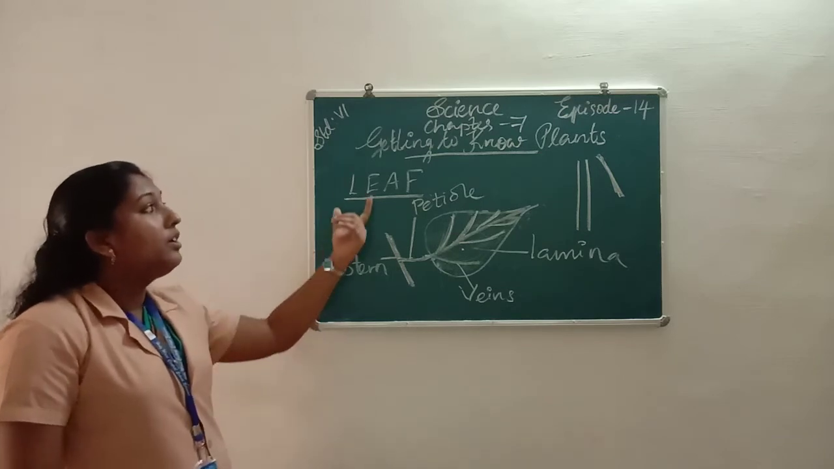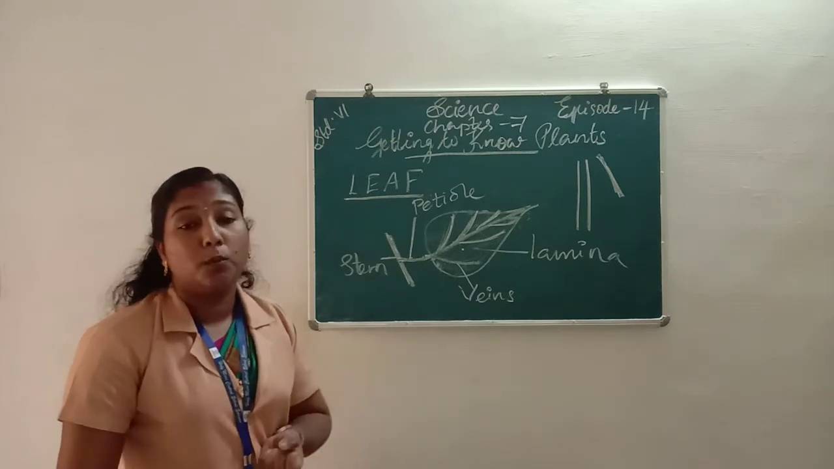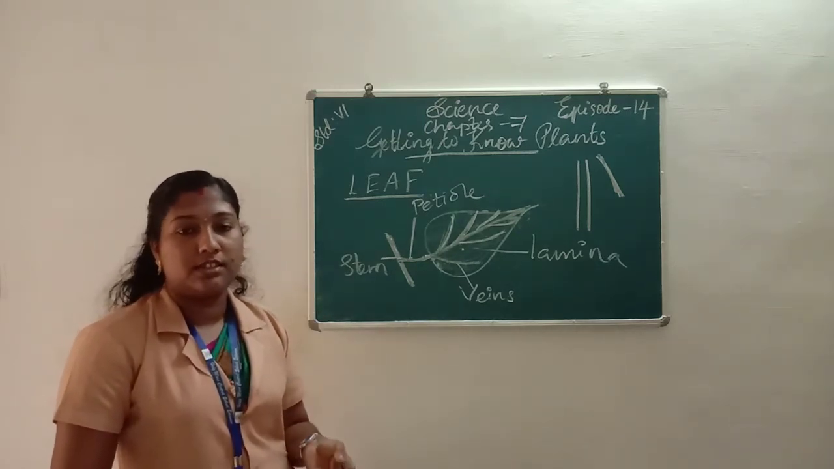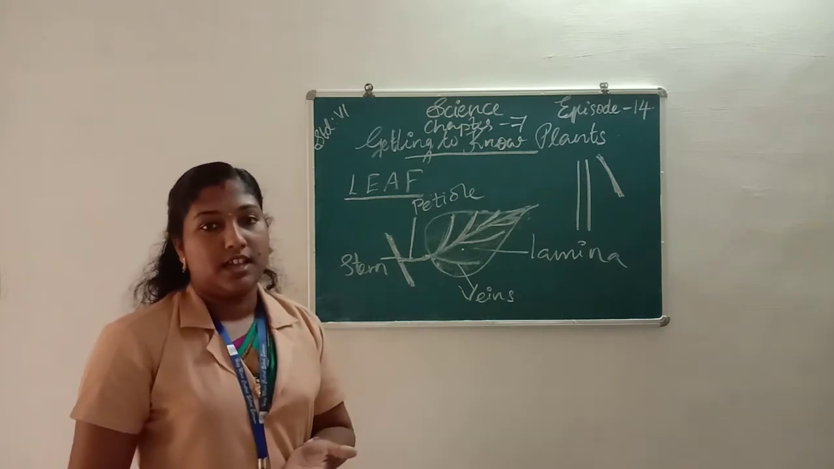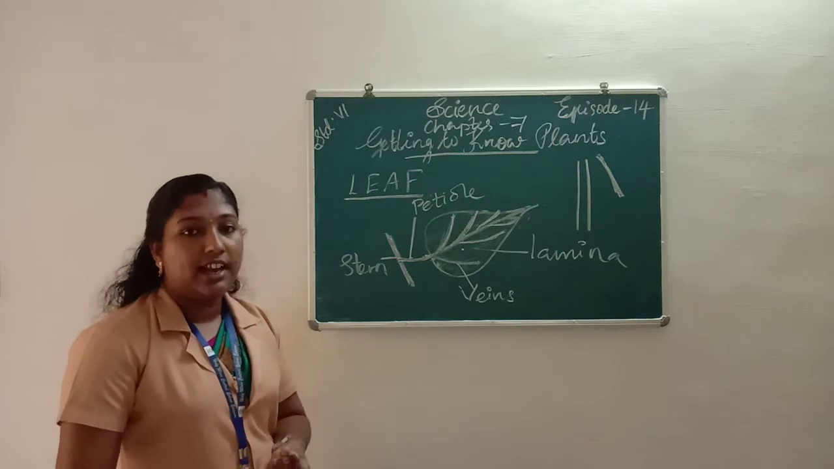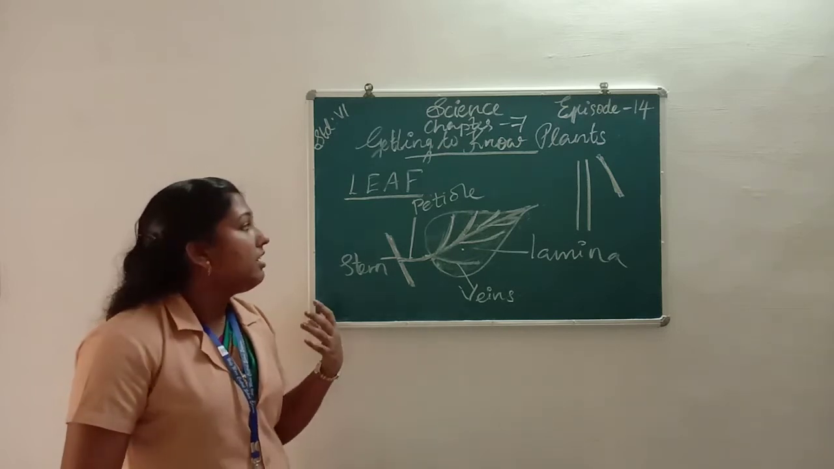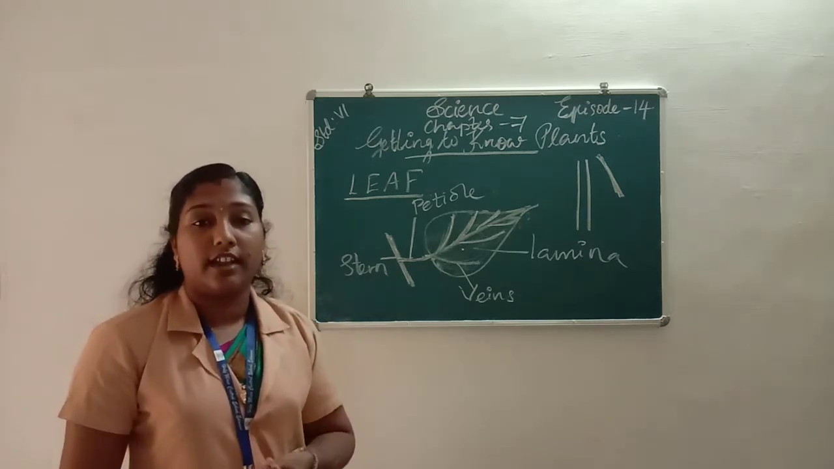We learned about getting to know plants. So plants are usually grouped into herbs, shrubs, trees, creepers and climbers. Herbs are green in color. They are weak and they can be bent easily because their stems are very weak.